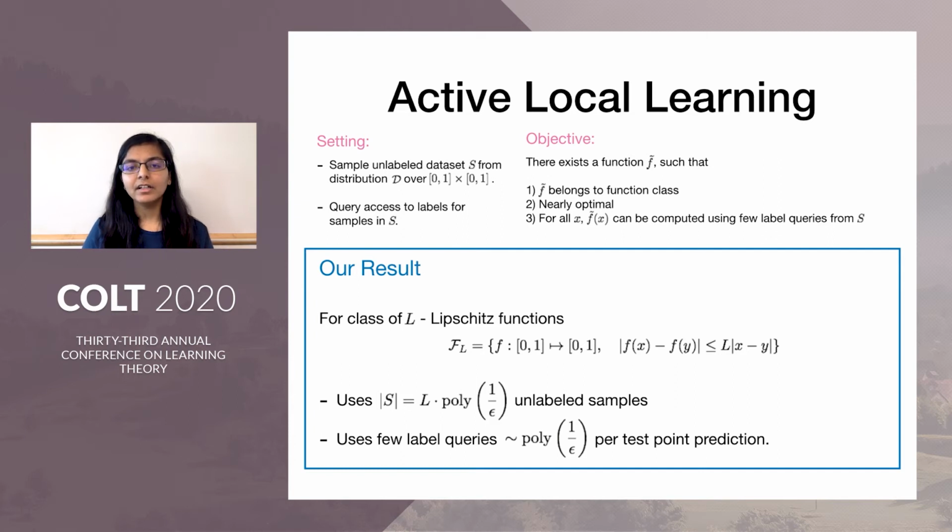And then we show that we need to sample a set S of size L times poly(1/epsilon) unlabeled samples. And then for any test point prediction, we only need to query very few labels, that is poly(1/epsilon). Note that this is independent of L, which is what we required.